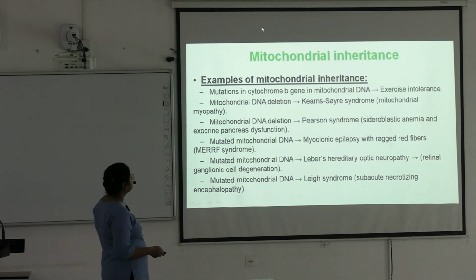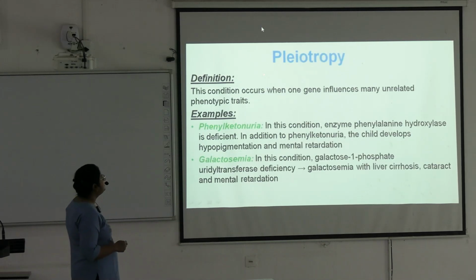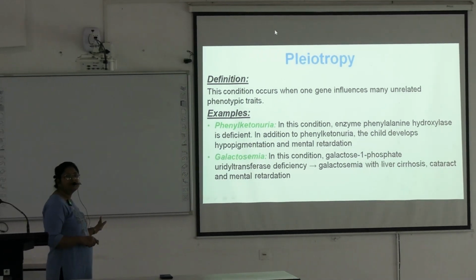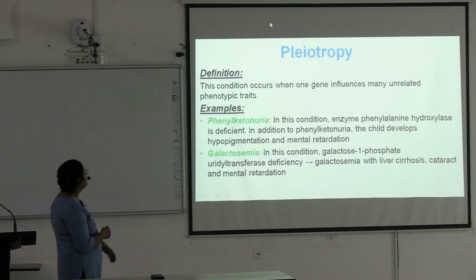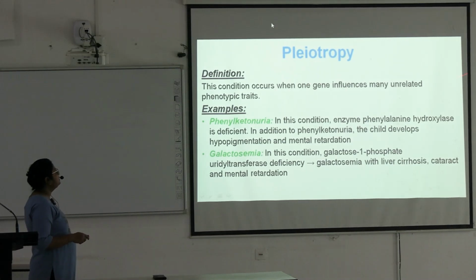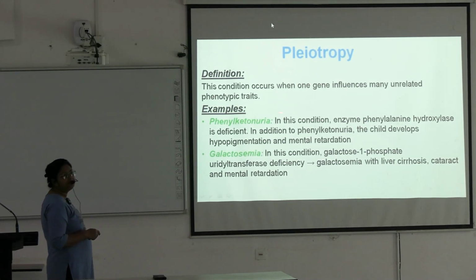Next is pleiotropy. Okay, this can come as a short note, not very frequently given, you just know the term. This condition occurs when one gene influences many unrelated phenotypic traits.